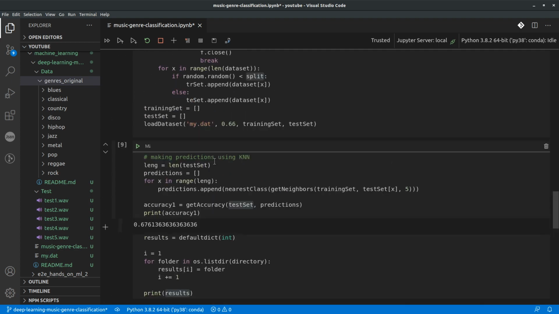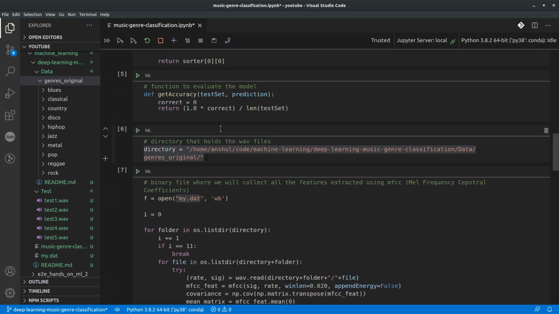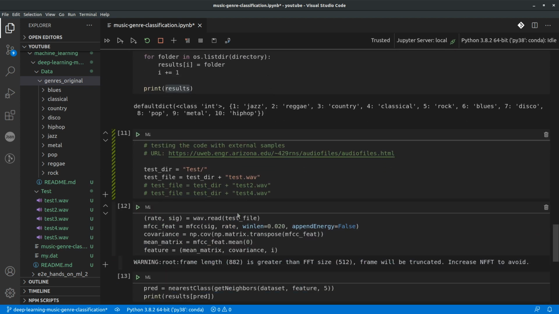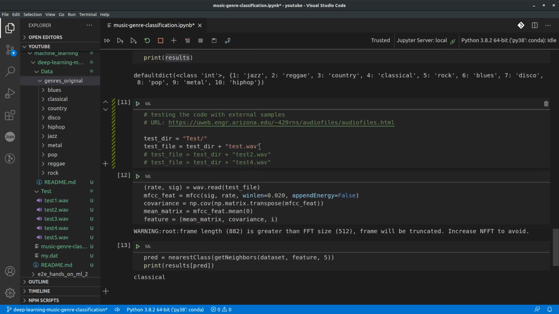Okay, now let me try to predict, starting with the first file. So this test.wave file, first of all, let me try to play this file so that we get an idea what kind of music it is.